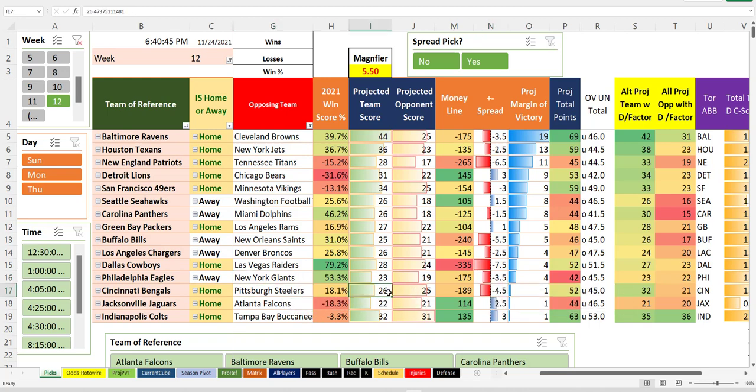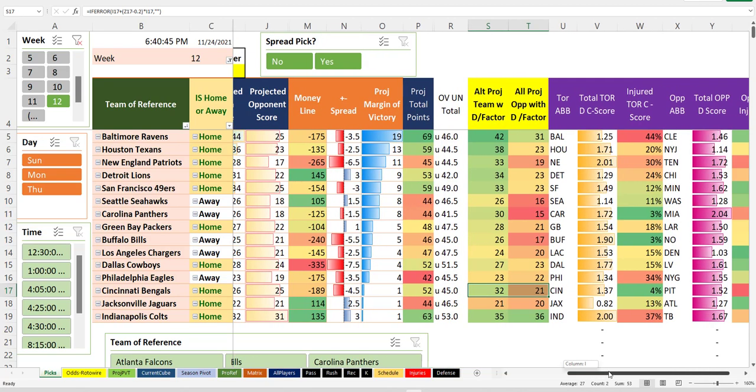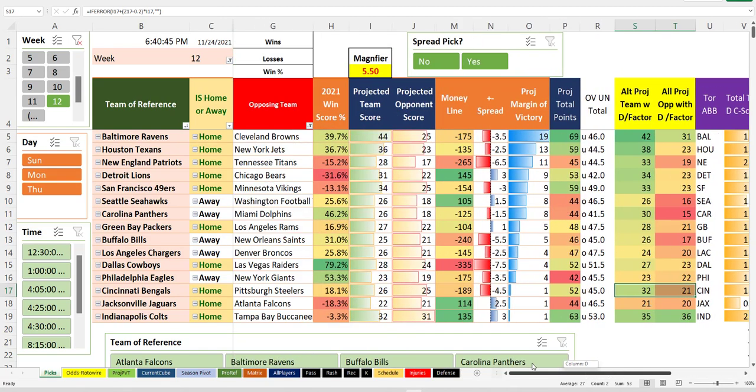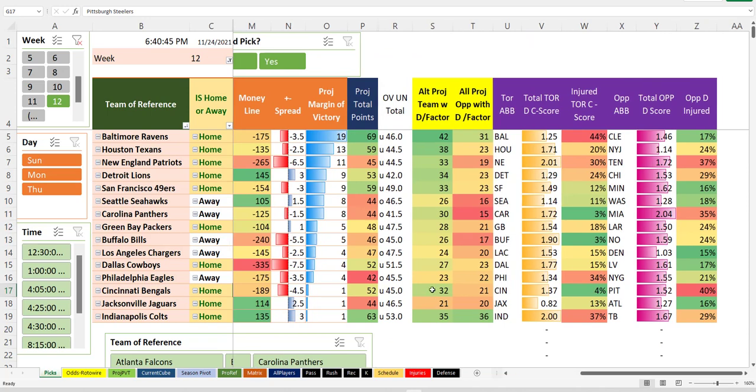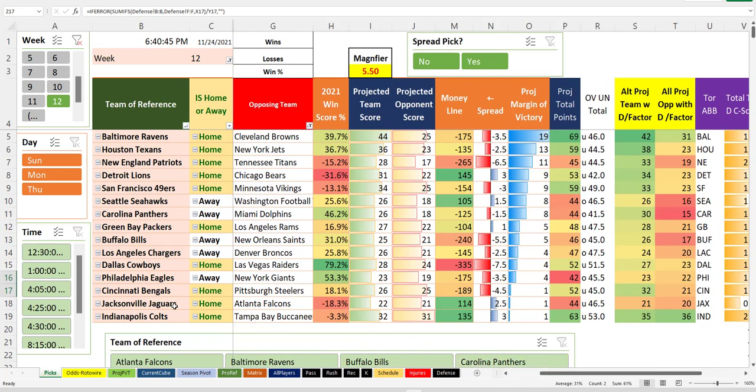Cincinnati barely beating Pittsburgh. Barely. Except in alternate score where they beat them by much more, because Pittsburgh's D is really hurting. Interesting. So the alternate score really moves that up. This is a decent pick because Cincinnati's been playing good this year and Pittsburgh's really hurting. So there I would say don't take Pittsburgh plus 4.5, but that's only because of the alternate score letting us know that this game's not as close because of Pittsburgh's injuries, if they are really significant.